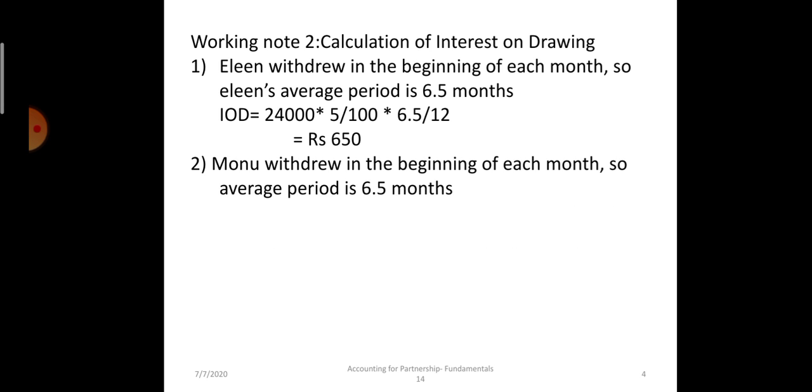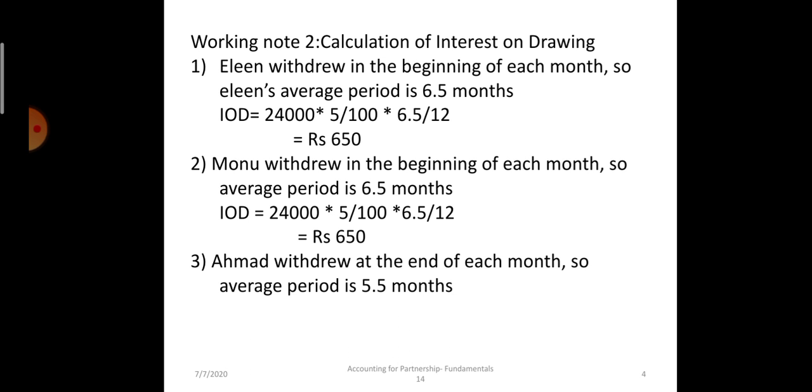The same calculation for Monu, interest on drawing will be 650 rupees. In case of Ahmed, the amount is 48,000. Average period, because it is at the end of every month, is 5.5 months. At the rate of 5%, it is 1,100 rupees.